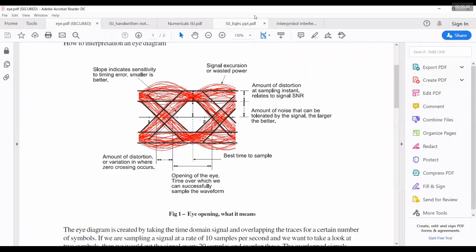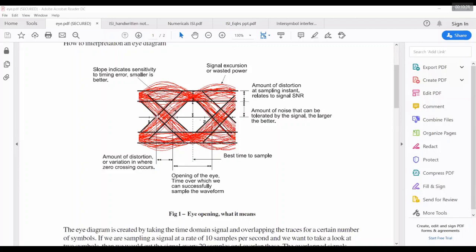And also this eye diagram. You need to know what the slope indicates, the vertical axis, the horizontal axis. I think all those things are covered, and I have mailed all these details to you earlier. The opening of the eye means the time over which we can sample the waveform. If the eye is wide open, then this duration is where you can sample the waveform. The best time to sample is exactly at the center. And this slope indicates the sensitivity to timing error.